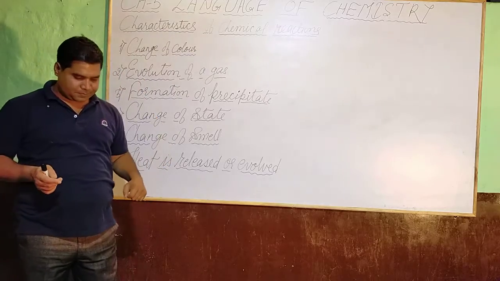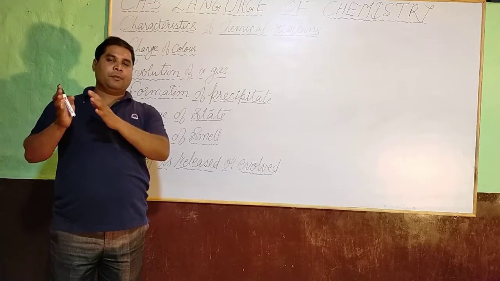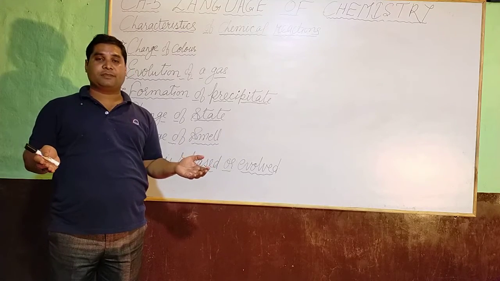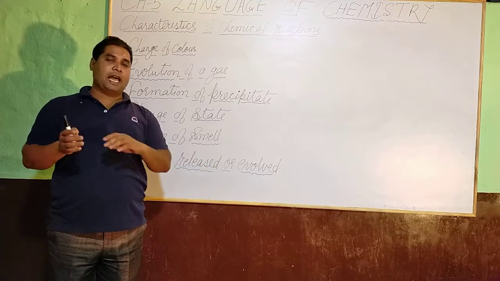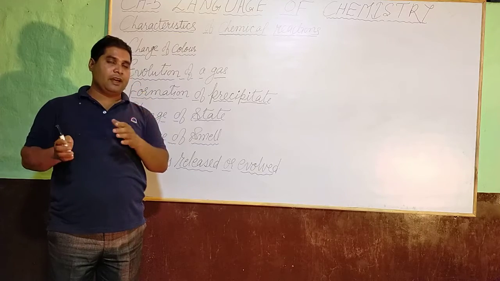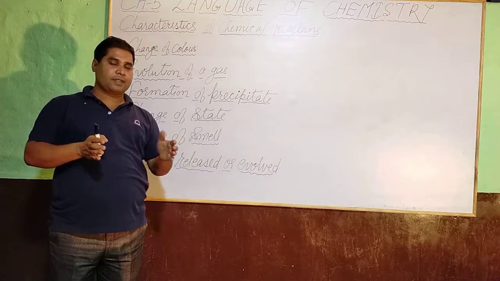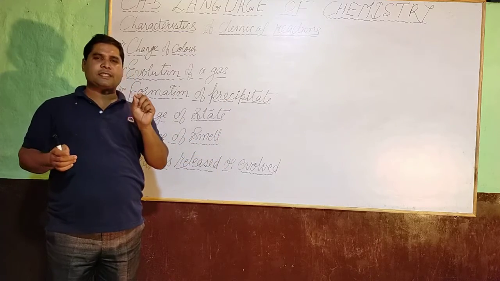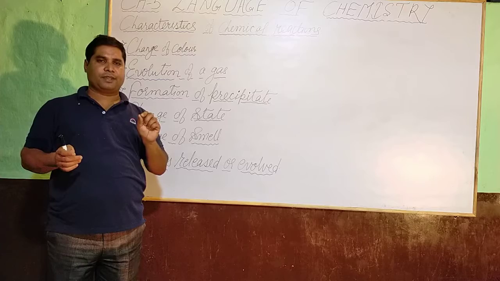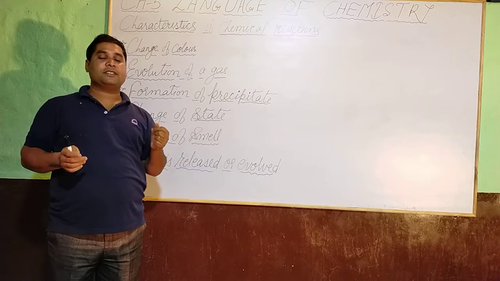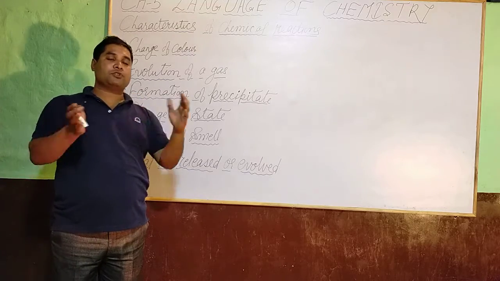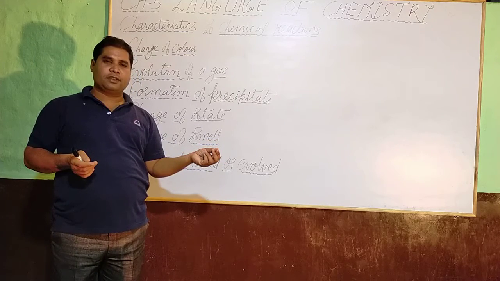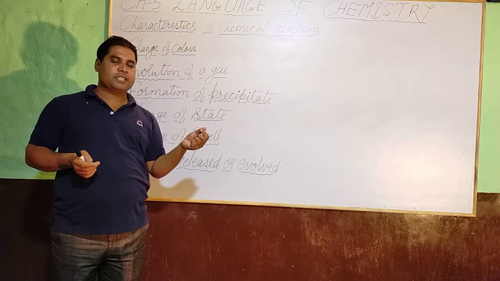Take one more example. Milk changing to curd. You know very well it is a type of chemical change. With the help of a bacteria, lactobacillus, milk changes to curd. Milk is in liquid state and the taste is sweet. But after it changes to curd, the state changes to semi-solid and the taste is sour.